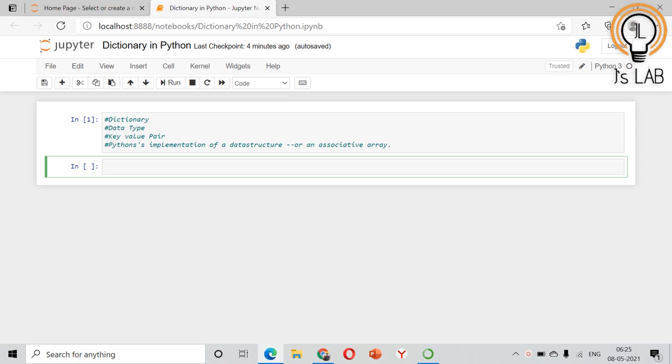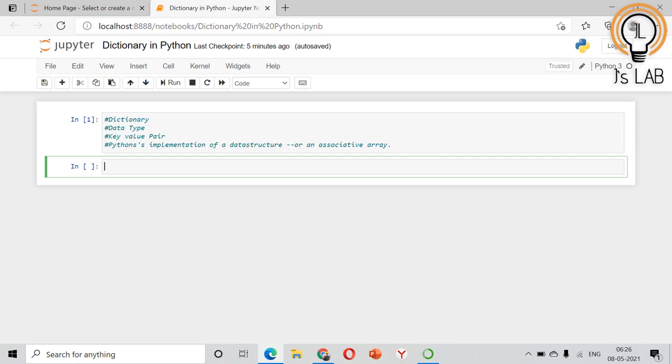In a dictionary we use key value pairs to store the data. For a key there is a value associated to it, so in that way it is arranged. In a dictionary the items are ordered, changeable, but duplication is not allowed. Before Python version 3.6, that means earlier versions, they were considered unordered, but now it is ordered and you can change the items. You can loop through it and it will not allow duplication.